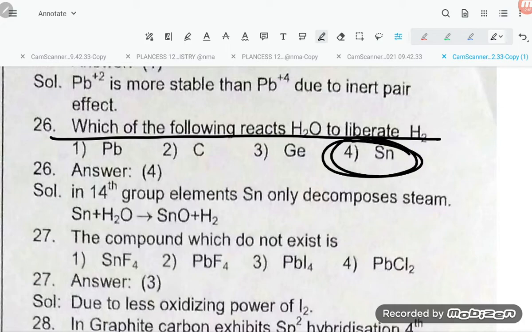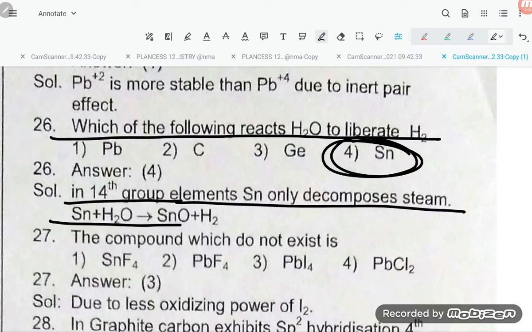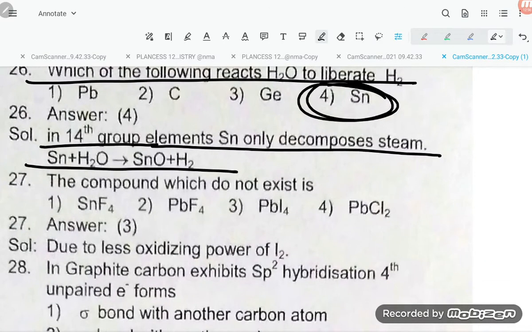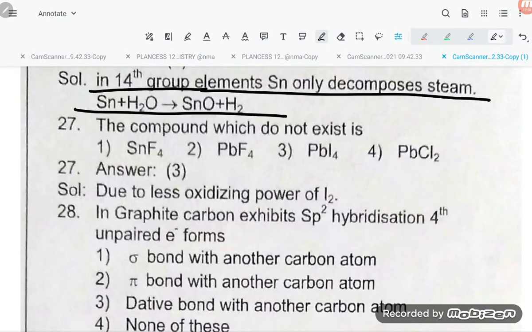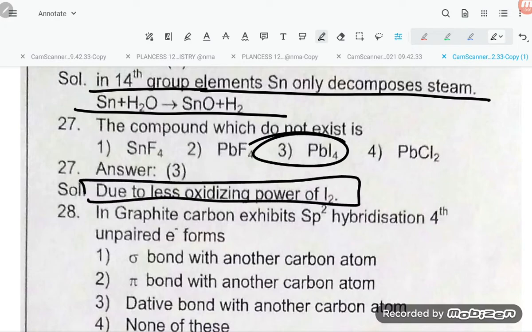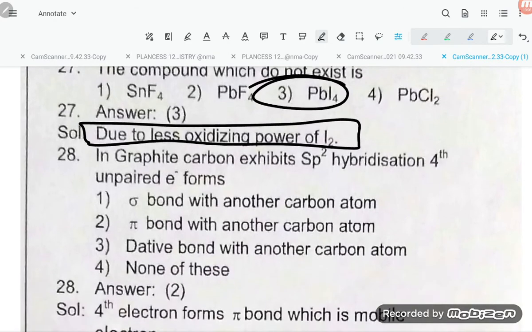So Sn, tin, reacts. In group 14 elements, Sn only decomposes steam: Sn plus H2O gives SnO plus H2. The compound which does not exist is PbI4, due to inert pair effect, due to less oxidizing power of I2, also due to inert pair effect.